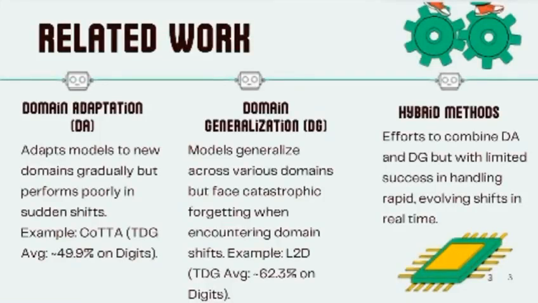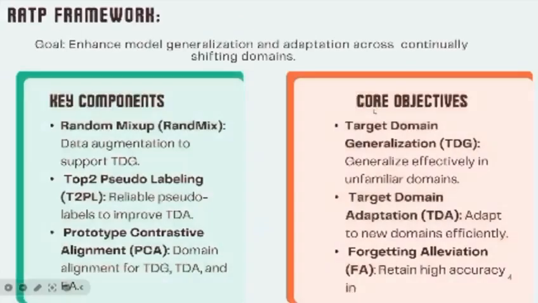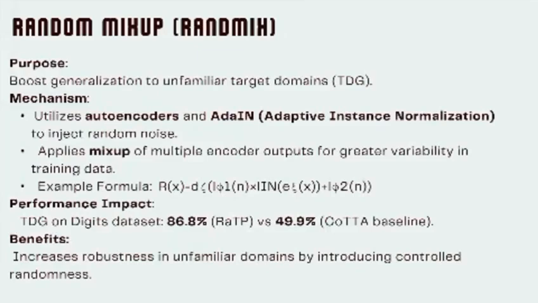So next is the framework of our model. Our model is named RATP, and the components of our framework are the random mix, where we generate augmented data from the original data to support TDG. Next is the top square pseudo labeling, which is to improve the TDS score of the model. And next is the prototype contrastive alignment, domain alignment for TDG, TDS, and forgetting alleviation. The detailed explanation of our framework.